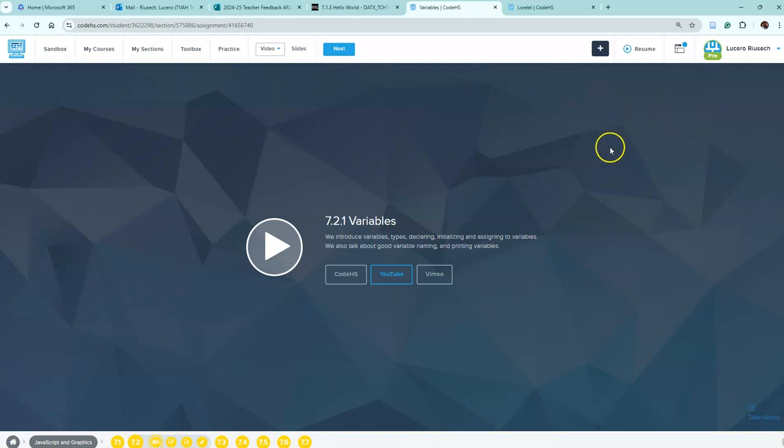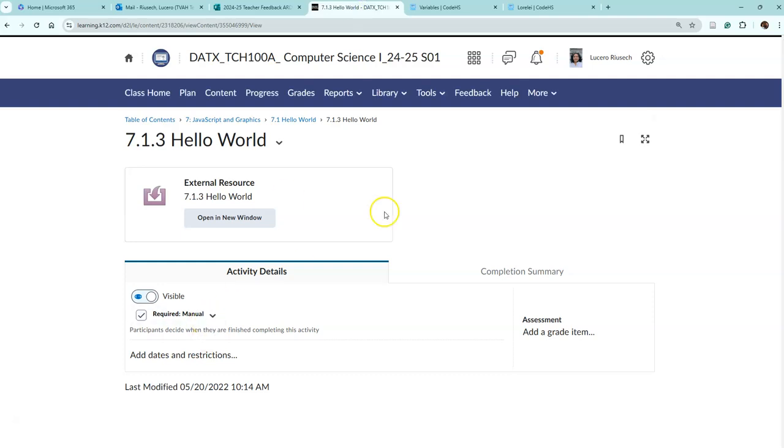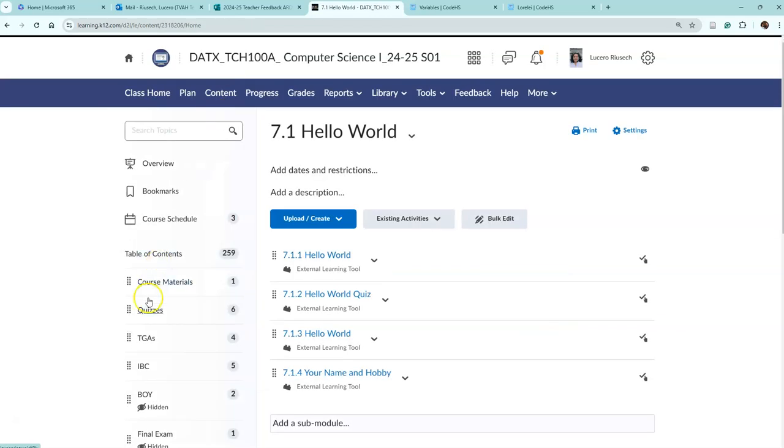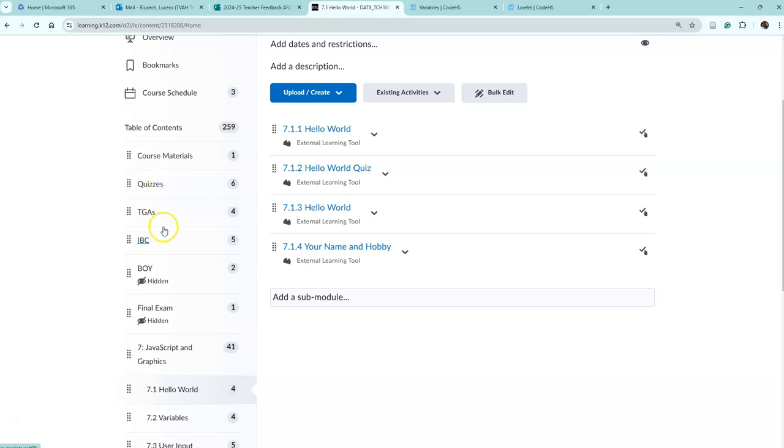That's what CodeHS is, and so it's just a great way for you to practice and learn your coding that you would need in your quizzes. Okay? That's all of that. So now let's jump back over to what this IBC thing is. So that kind of took care of your quizzes.